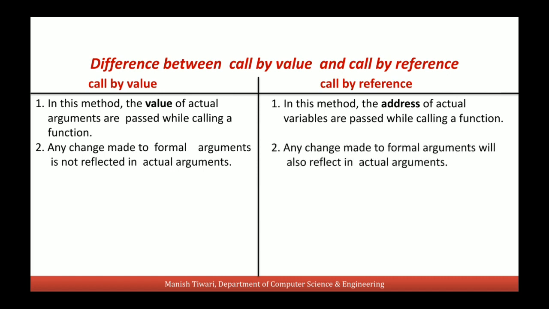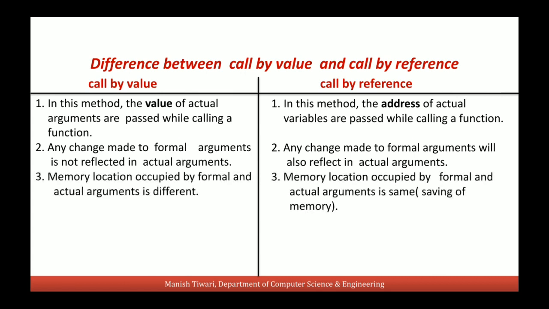But in call by reference, if we change the formal parameters, these changes will be reflected in actual parameters. Memory occupied by formal and actual parameters is different in call by value, while in call by reference, the memory location occupied by formal and actual argument is the same. That means the pointer will point to the same memory location.